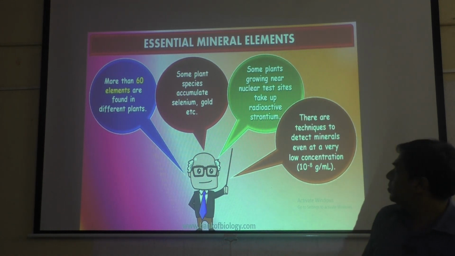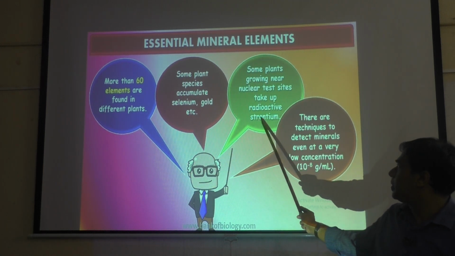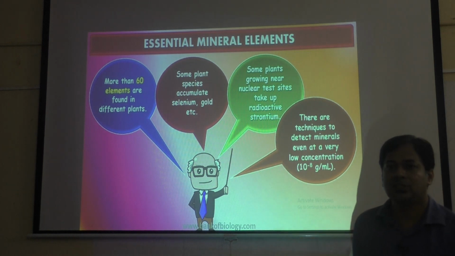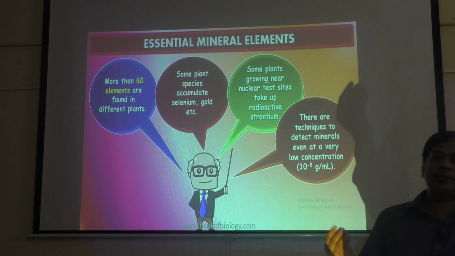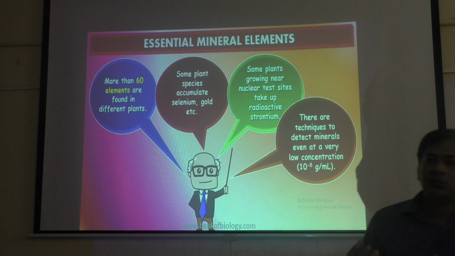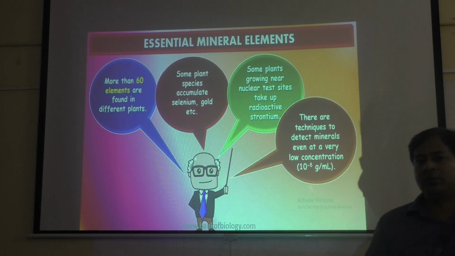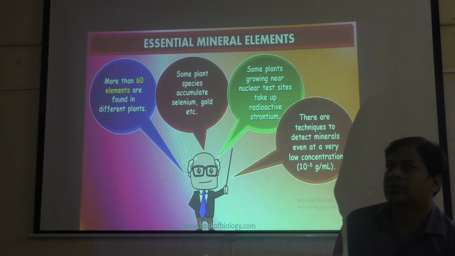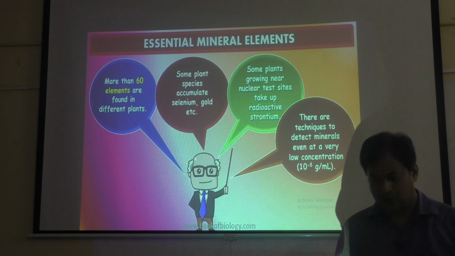So some plants growing near nuclear test sites take up radioactive strontium. See, where they throw nuclear material, radioactive waste, like what they use to produce electricity from uranium, strontium, uranium, all these are radioactive elements. You know, in the periodic table, atomic numbers 81 to 92 are radioactive. You know why radioactivity is caused? Already I told you in previous classes.